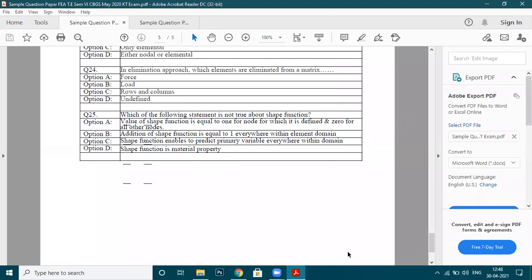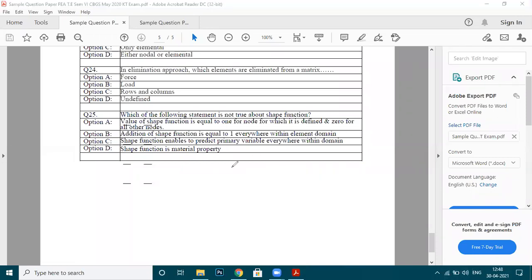Try to understand the meaning of this option C. I will give you the example of a triangular element. The triangular element has 3 nodes, node number 1, 2, and 3. You have temperature at node 1, that is T1, temperature at node 2, that is T2, and temperature at node 3, that is T3. Now, if I ask you what is the value of temperature at this particular point, which is lying inside the triangle?